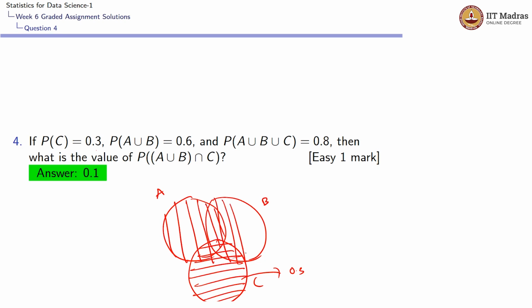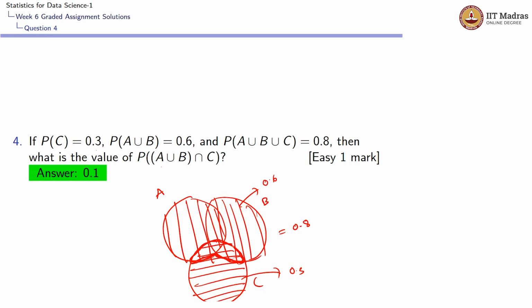I am denoting that by vertical lines. This is 0.6, and A union B union C, the total of this area, would be 0.8. What they are asking is probability of A union B intersection C. This is nothing but this particular area.